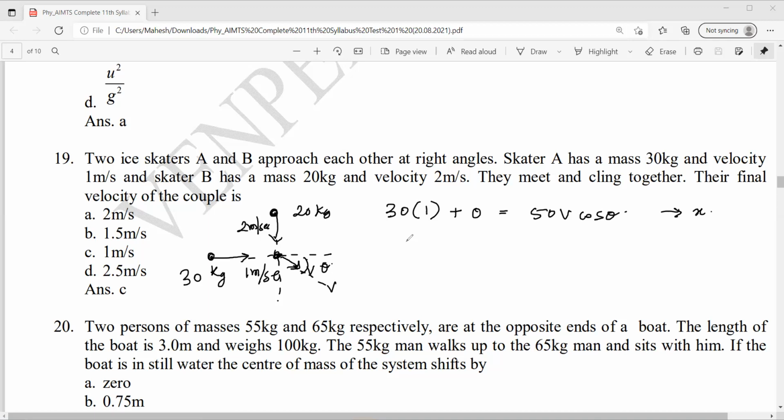Next, along the y direction, this is 0 plus 20 into 2 should be equal to 50v sin theta. This is along the y direction. Clear?